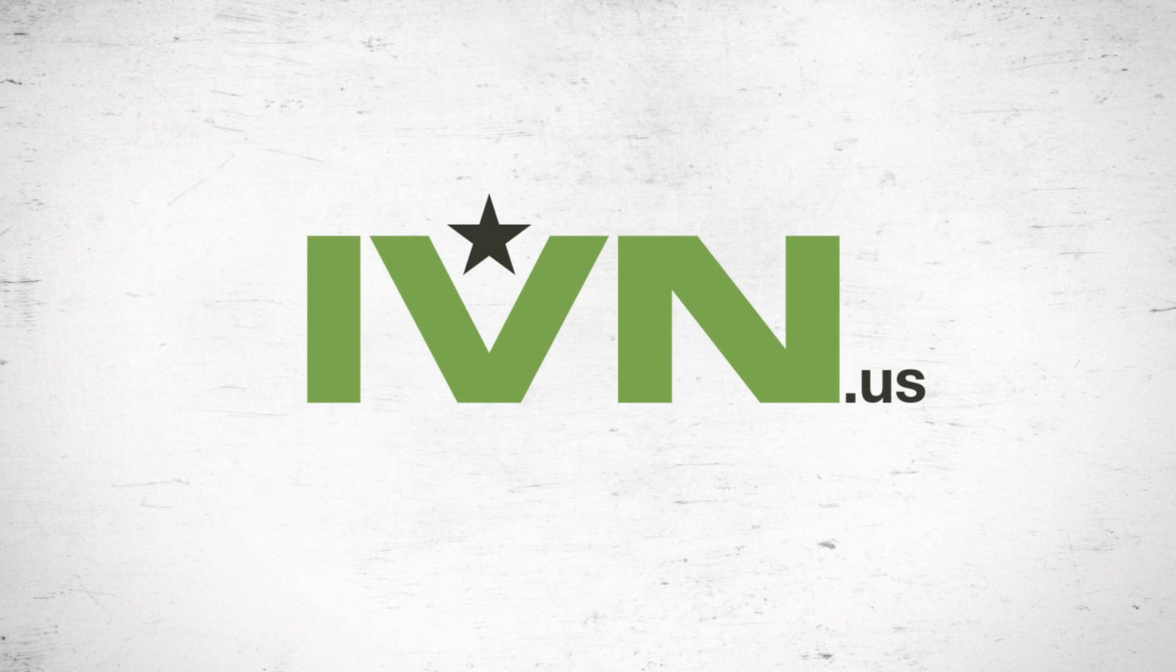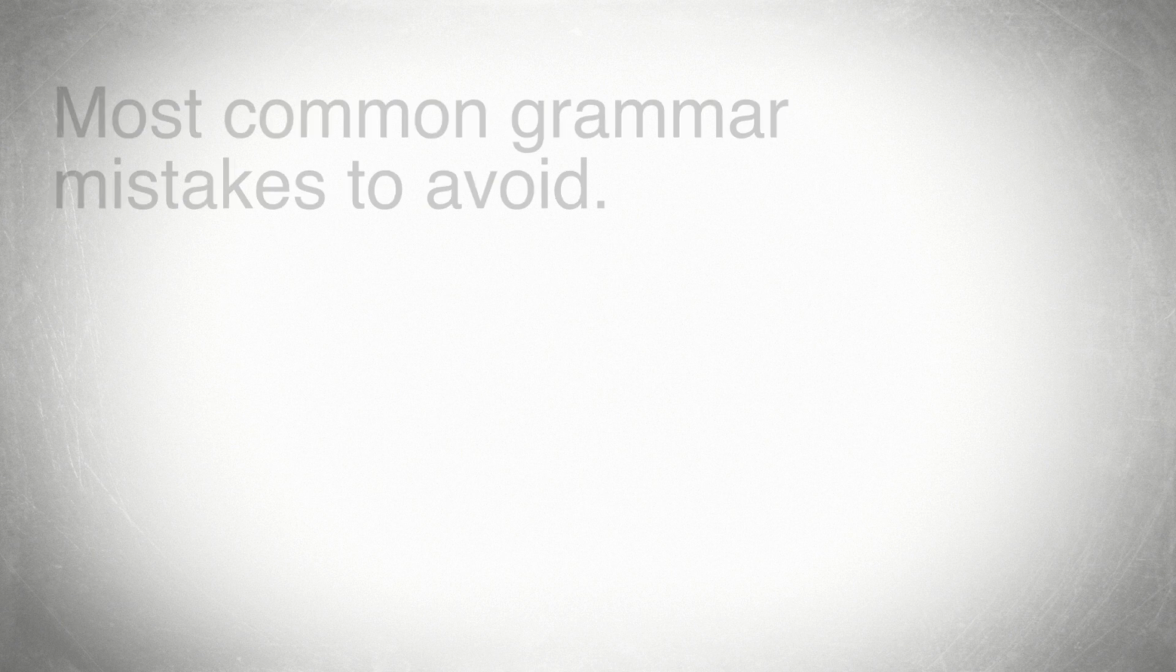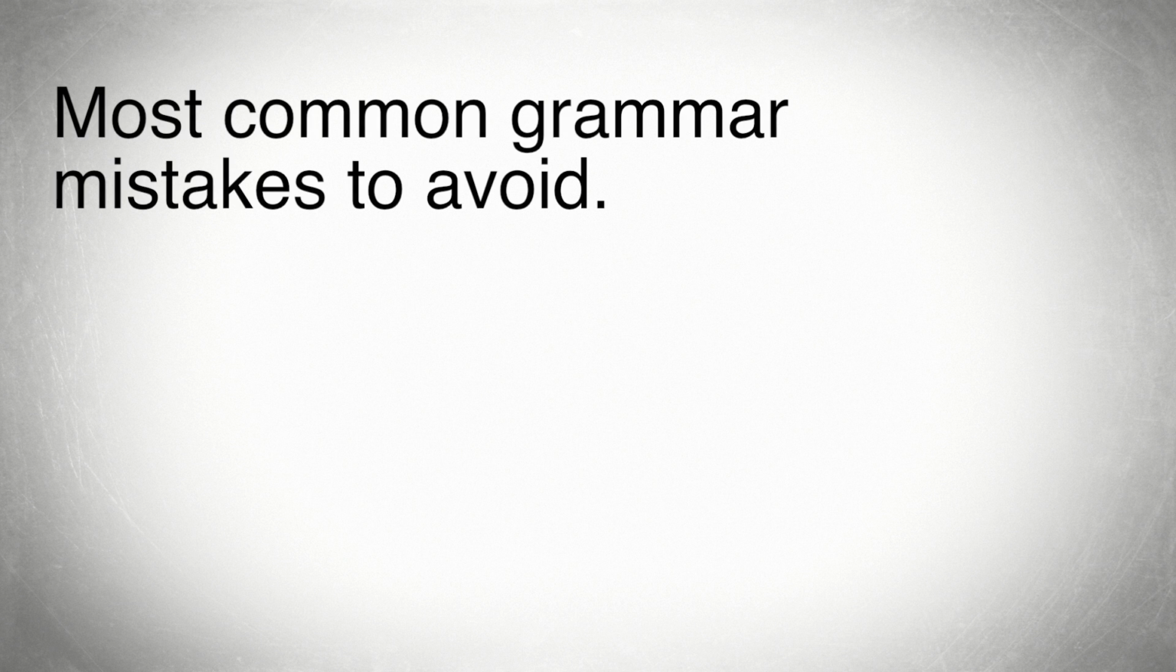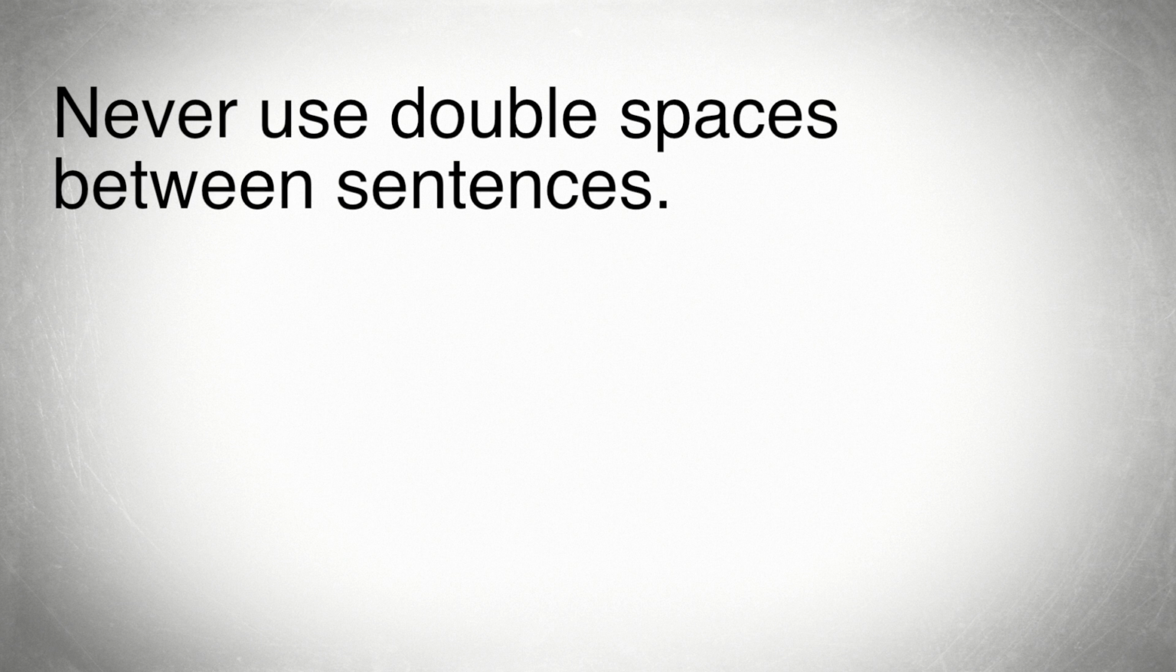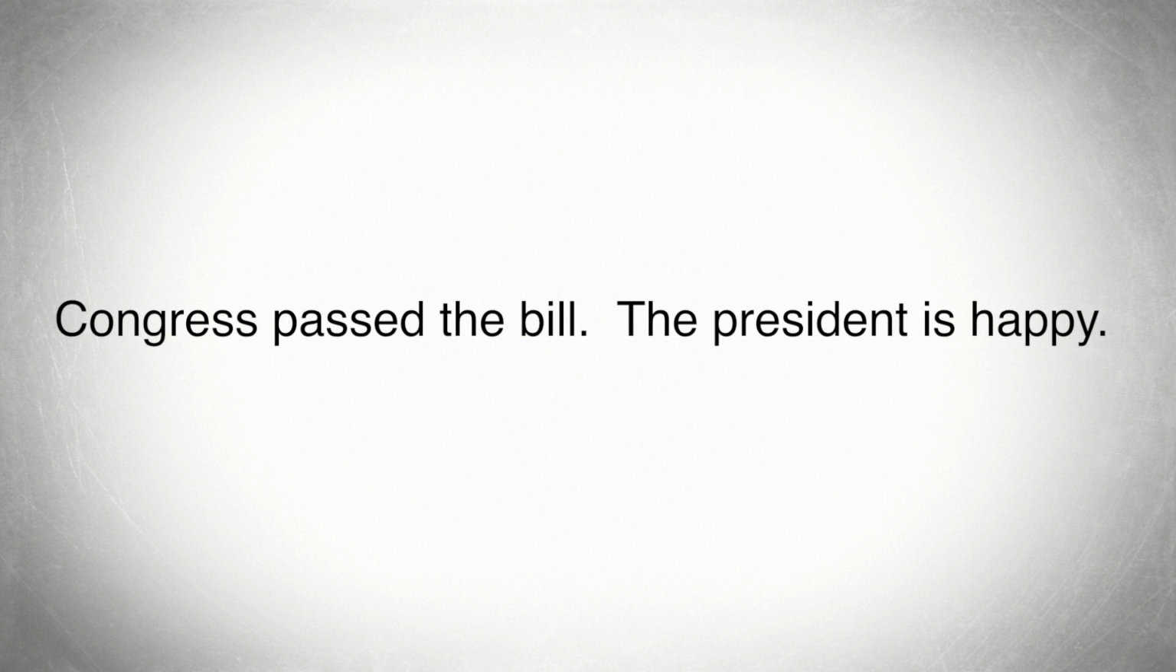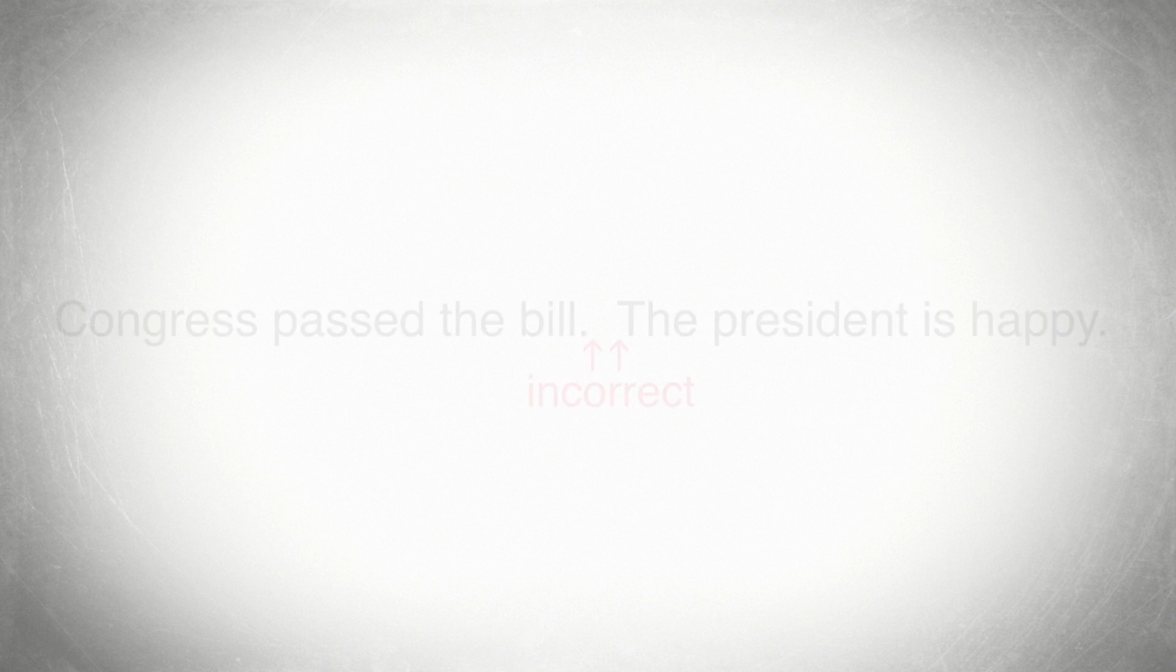After you've completed an article, it's very important to carefully proofread for typos and grammar mistakes. Here are some of the most common grammar mistakes to avoid. Remember to never use double spaces between sentences. This is an outdated convention from the era of typewriters, and although it is still common, all English manuals of style now consider it incorrect for any kind of writing.